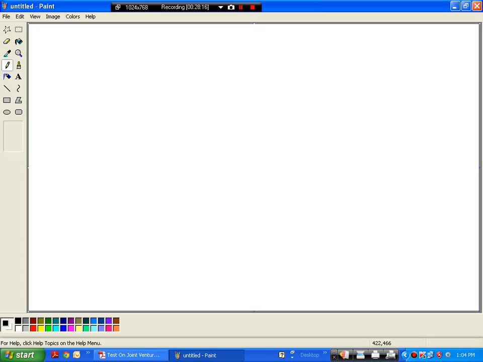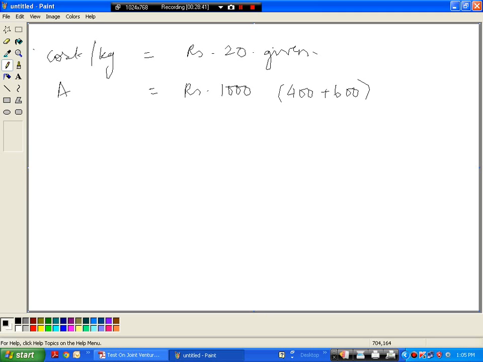So we know that, okay, cost per kg is 20 rupees, right? This is given to us, and A has incurred a total of 1000 rupees. Okay, that is 400 plus 600 in order to get it transported to B. Okay, and this 1000 rupees has been incurred on 200 kgs.